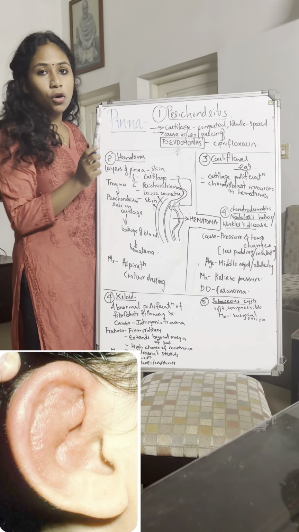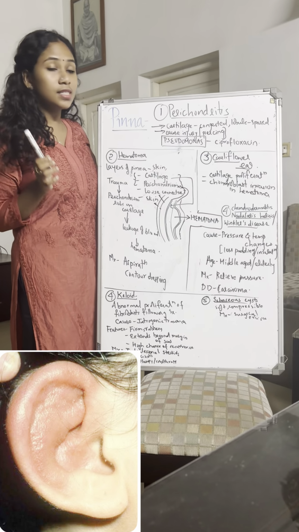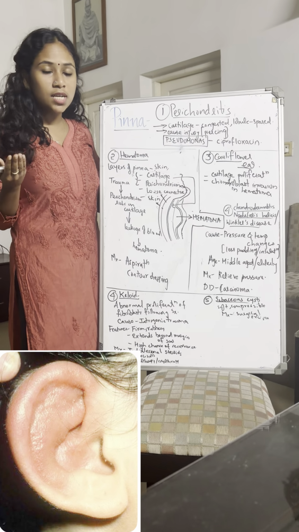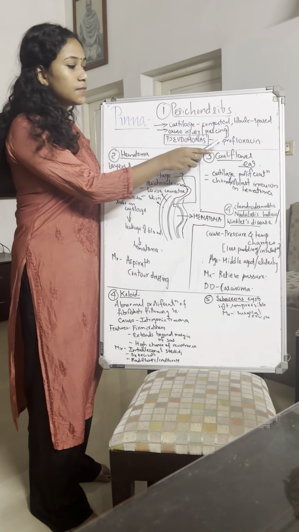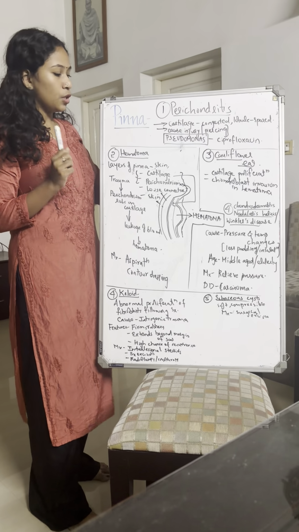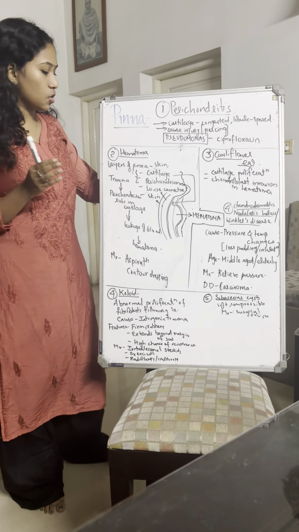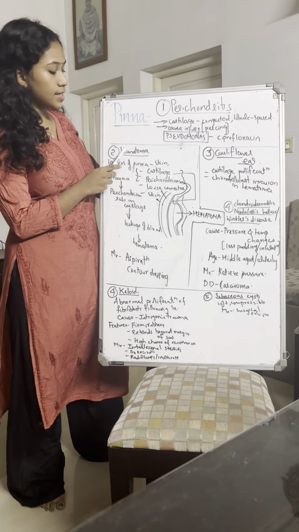Then the most common organism that causes perichondritis is Pseudomonas. When Pseudomonas is the causative organism, the drug that we use is ciprofloxacin. Okay, so with that we have completed our first disorder. Now coming to the second one, that is hematoma.